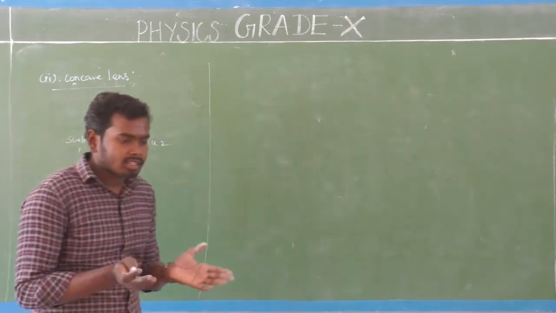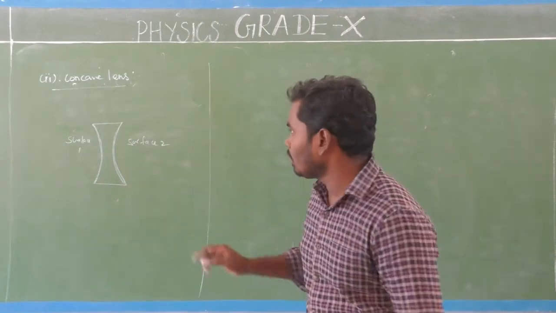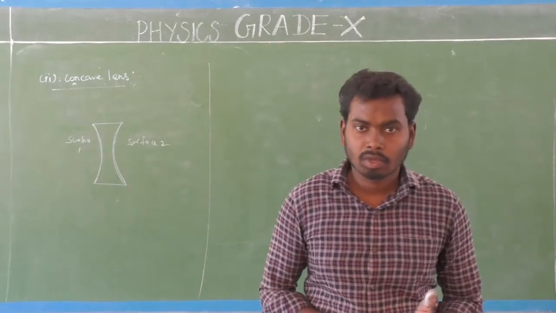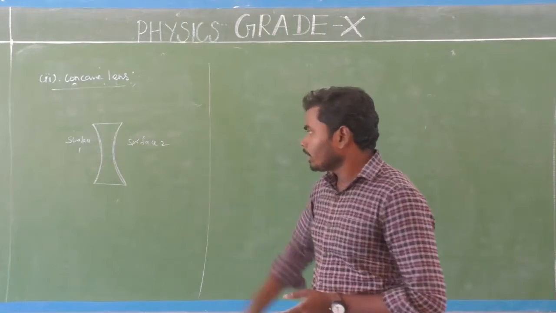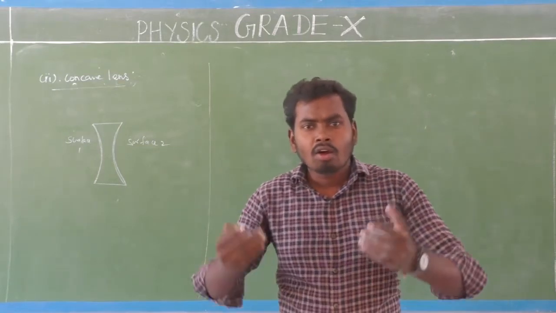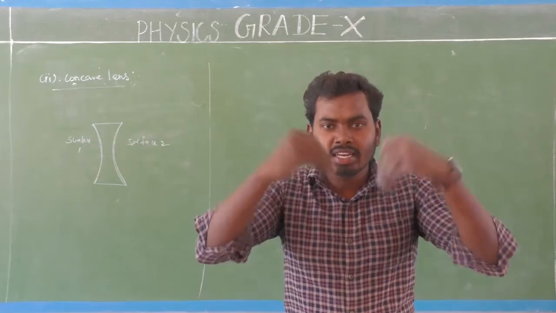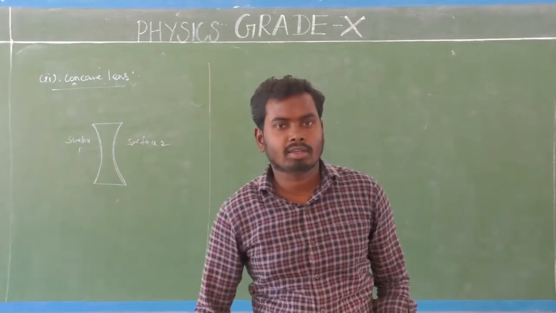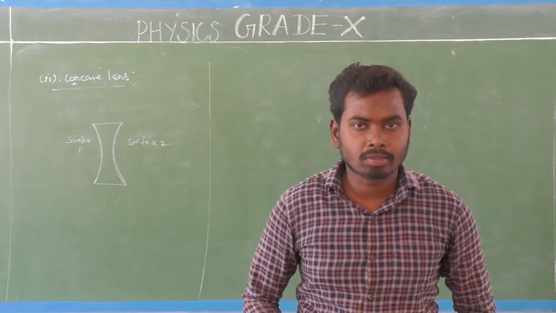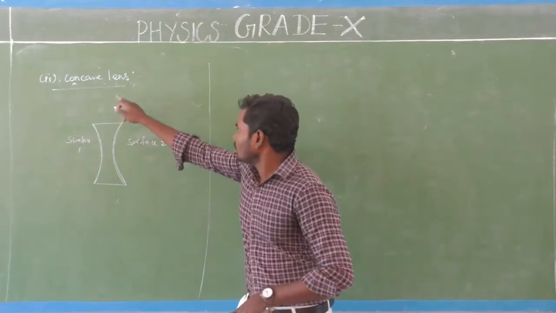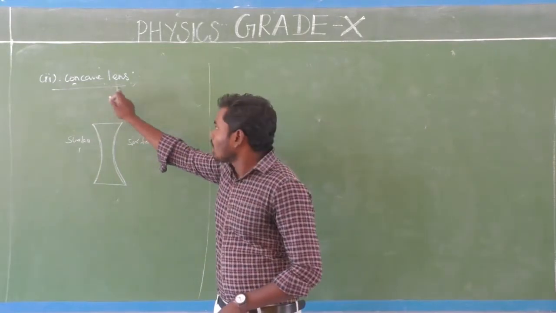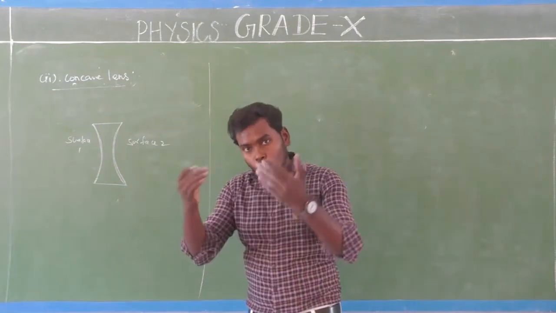Then why is it called concave lens? Look here. The two surfaces are flexed in, which means curved in shape. That is the reason why it is called concave lens. Like a convex lens, a concave lens also has two surfaces.